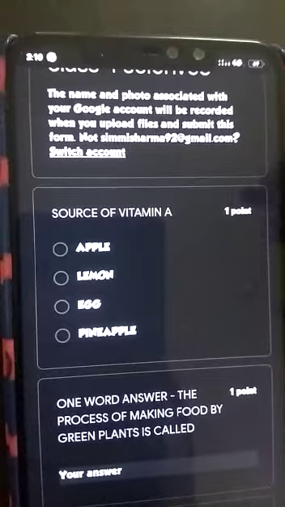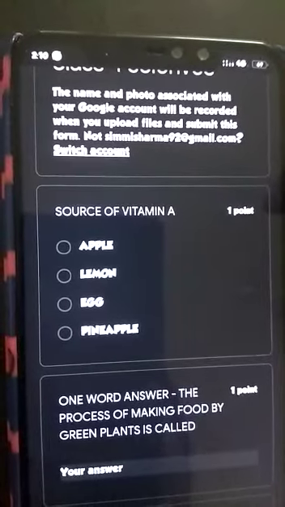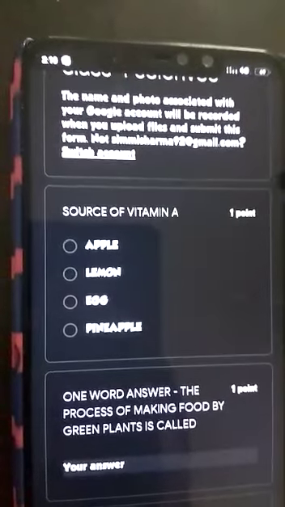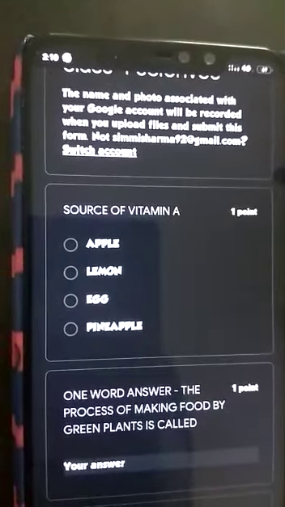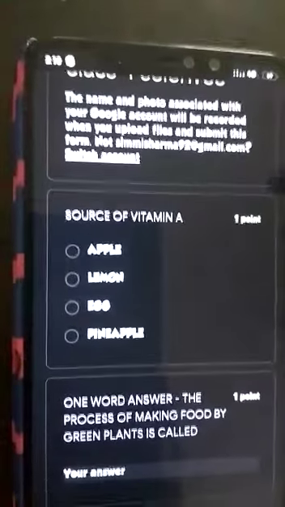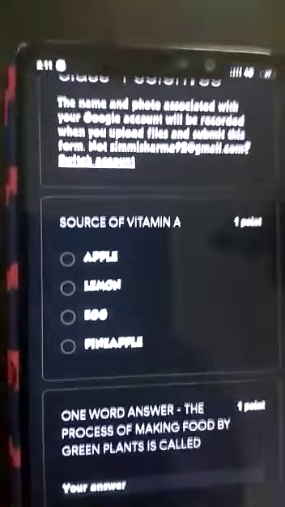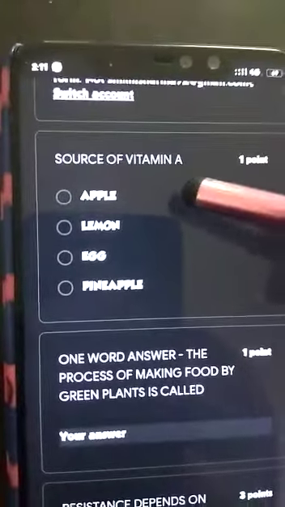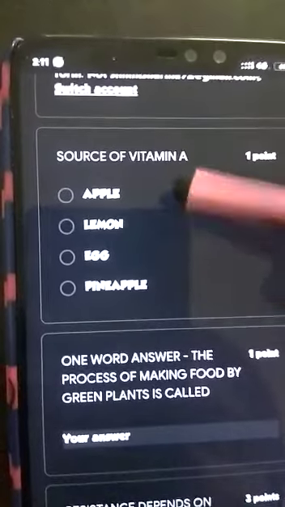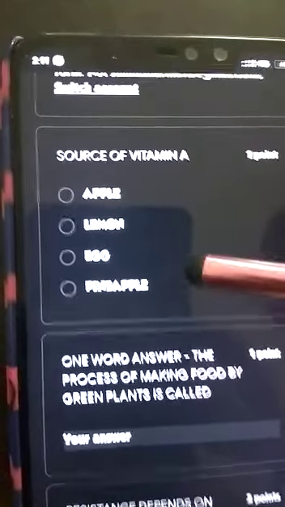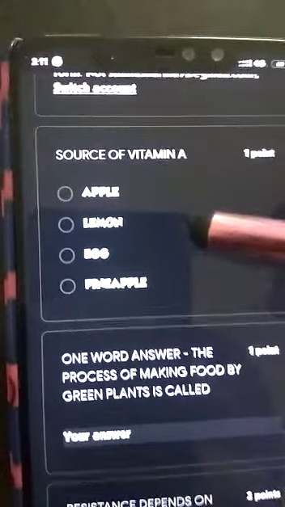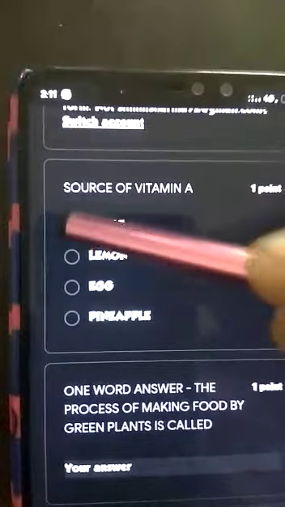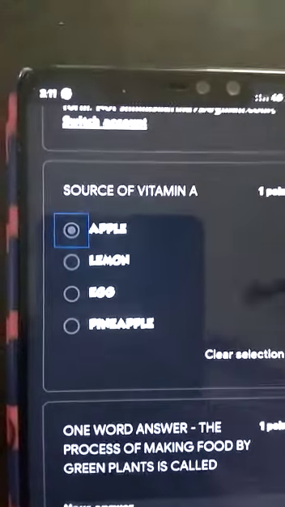The second section will consist of 12 marks, and the third section will consist of 8 marks. Section A will be objective type, and section B and section C will be short type and long type questions. So here we start. This is section A and we are dealing with MCQ type questions. MCQ means multiple choice, where you will be marking only one answer for the question given. So this is a question like source of vitamin A, and I am marking the answer, it's apple.